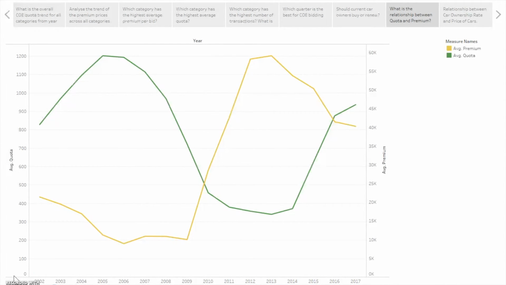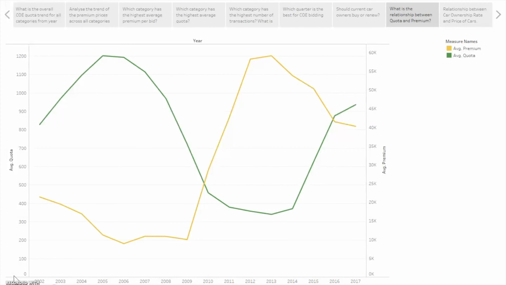So what is the relationship between quota and premium, and why is there such a relationship? A decrease in quota will result in premium prices increasing, which shows that they have an inverse relationship. This is because since there is lesser supply, which is the quota, there is steeper competition in which only those who bid higher prices will be likely to get their COE, even with the same number of bidders. The reason for the decrease in quota could be due to the LTA trying to reduce the number of cars on the road to help curb environmental pollution and traffic congestion, and to also encourage more residents to opt for public transport instead.